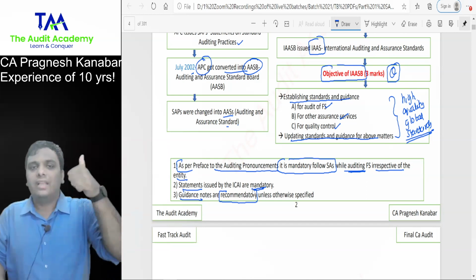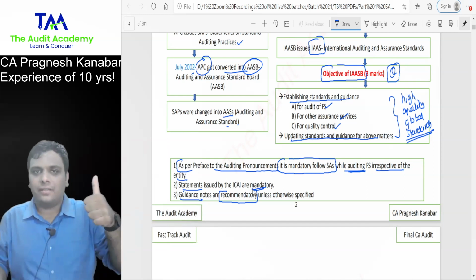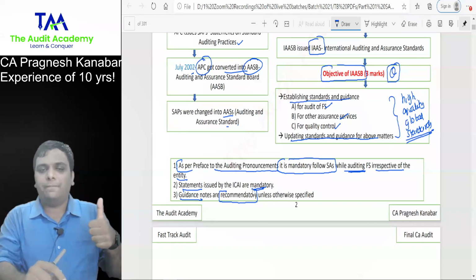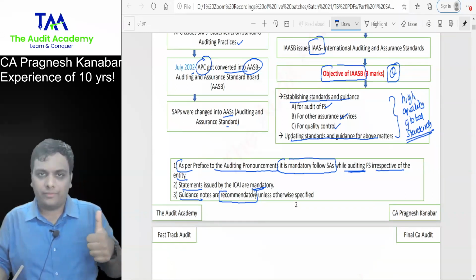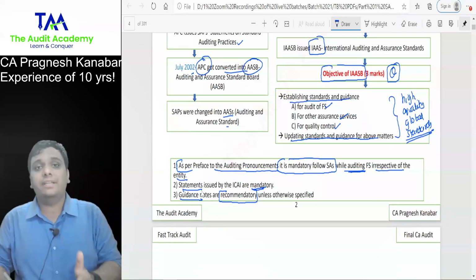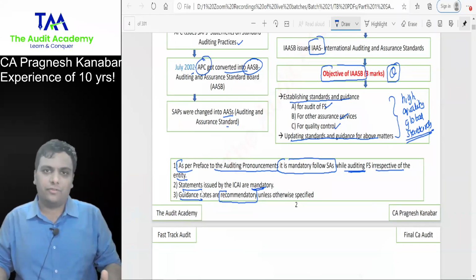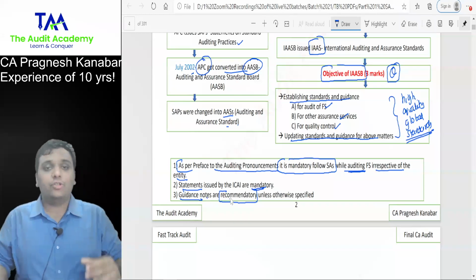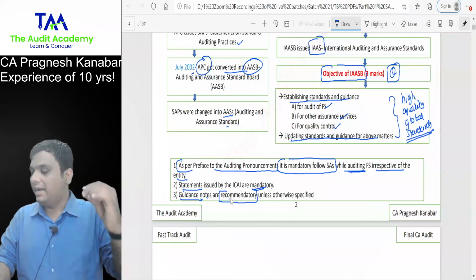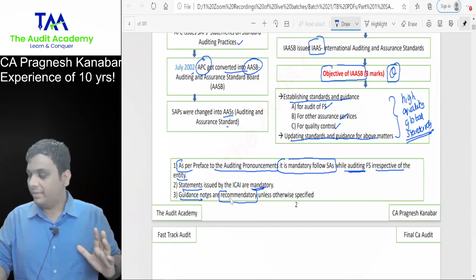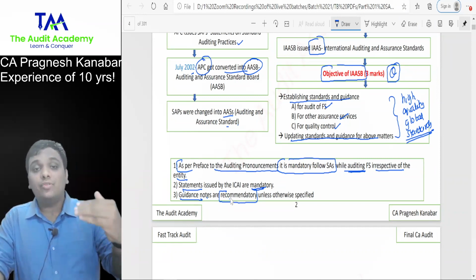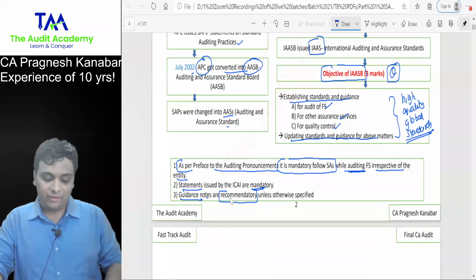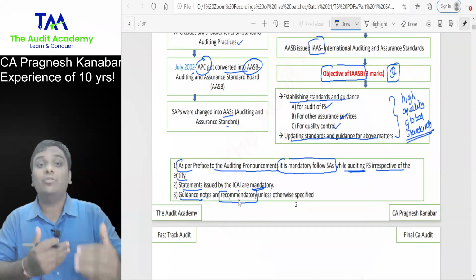So, everyone, SAs, Standards on Auditing, are mandatory to follow irrespective of the entity that you are auditing. Second, statements issued by the ICAI are mandatory to follow. Guidance notes issued by the ICAI are recommendatory unless otherwise specified. But listen, I need to give some working for statements and guidance notes.